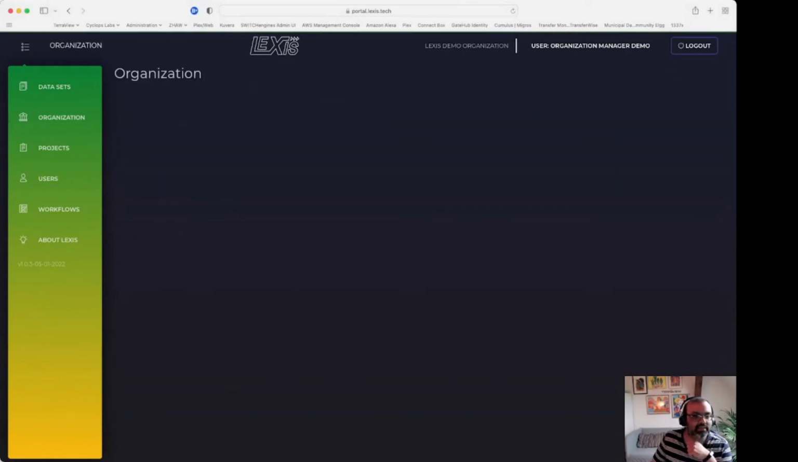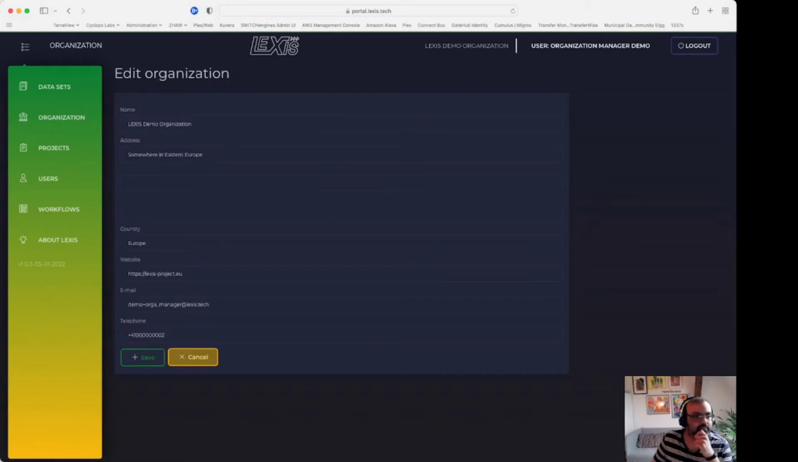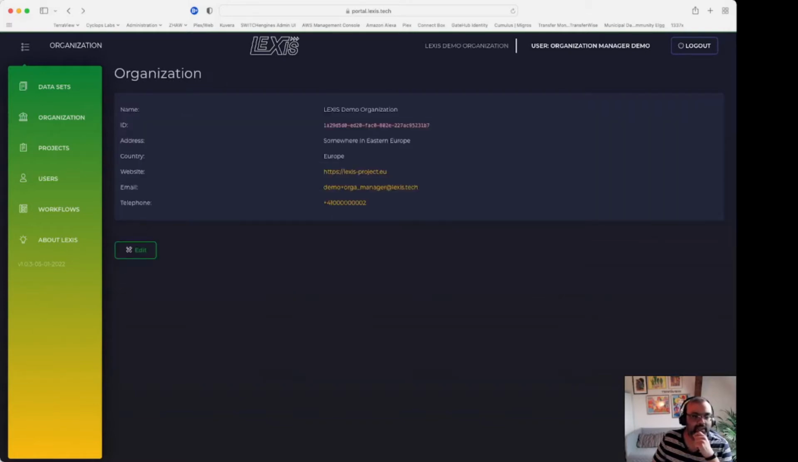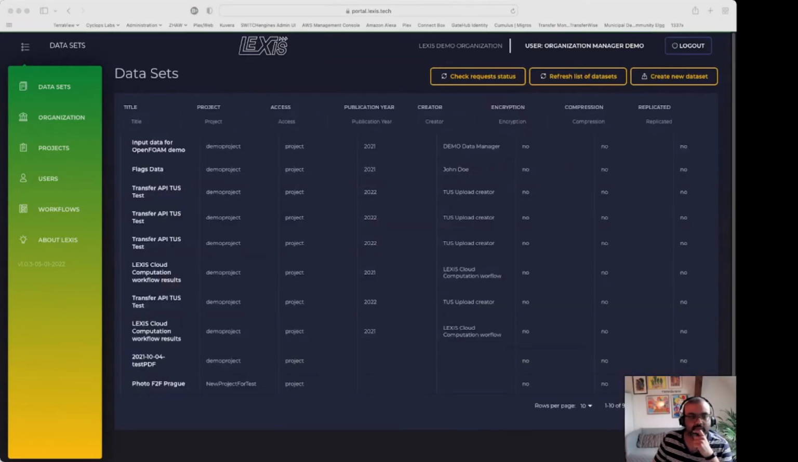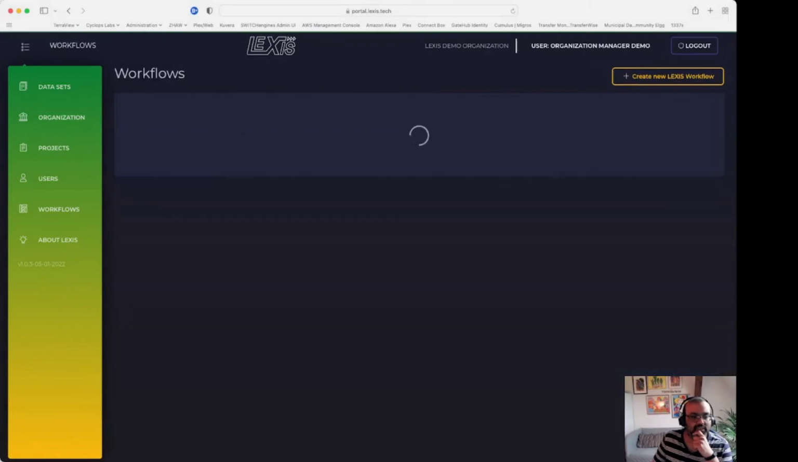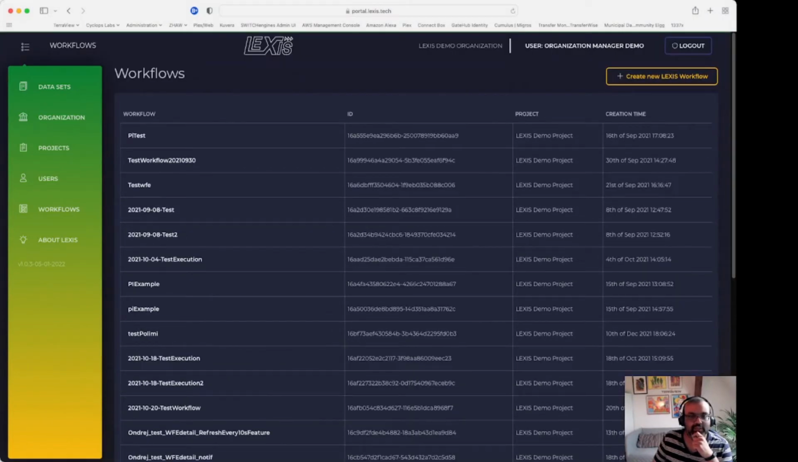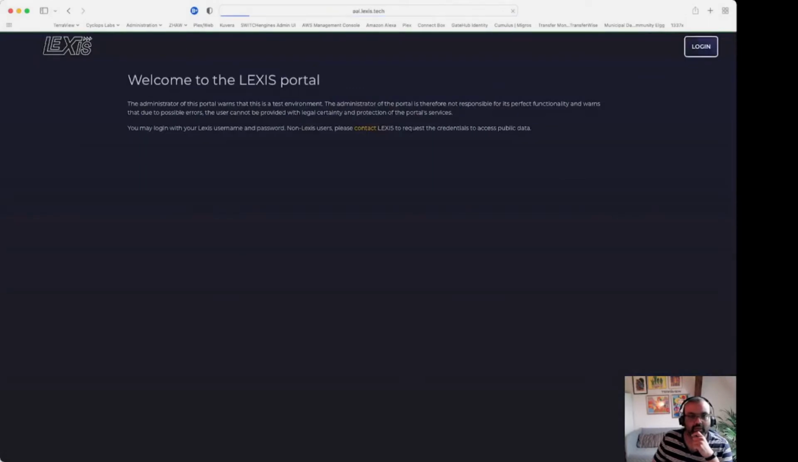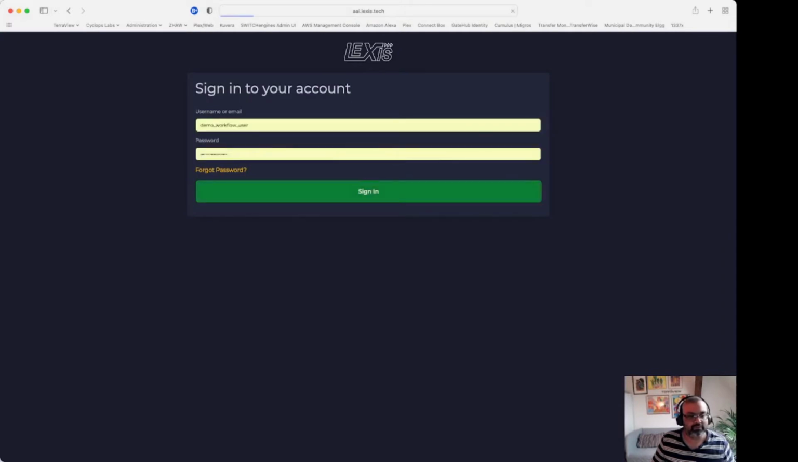As an organization manager, I can definitely edit the details of my organization if I want to. And I can also do other actions such as browse the list of available data sets or browse the list of all the workflow executions which have been started within the projects belonging to my organization. Let me log out from this role and quickly log in as a workflow user, and I'm going to show the remaining functionality quickly.